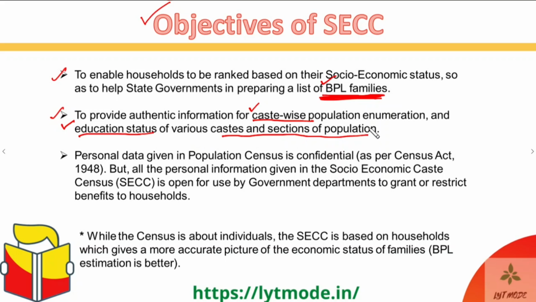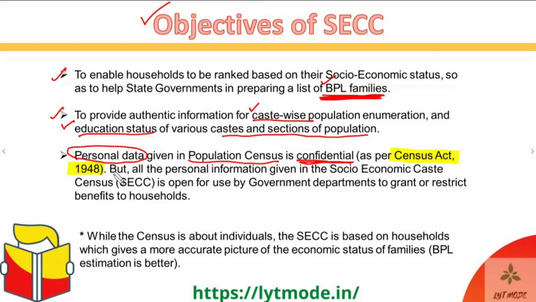Okay, but now the basic difference between the population census and the SECC is that the personal data which is given in the population census is confidential. The entire personal data that you give in the census is confidential. And why is it confidential? It is confidential as per the Census Act of 1948. So this is the act under which the census is conducted, and this act explicitly mentions that the personal data which is collected through the population census is confidential and it cannot be used.